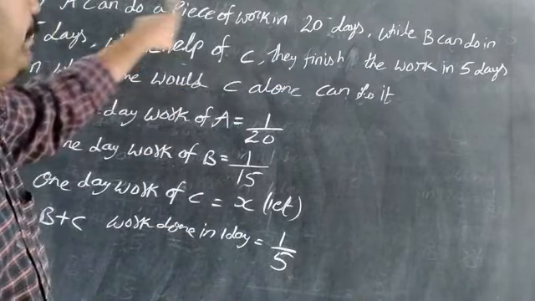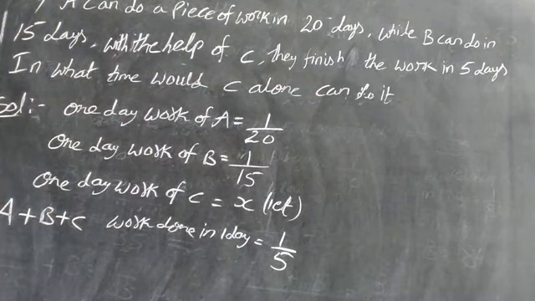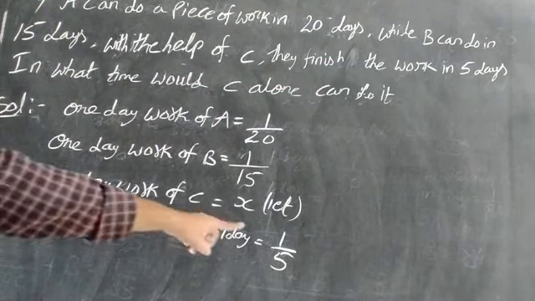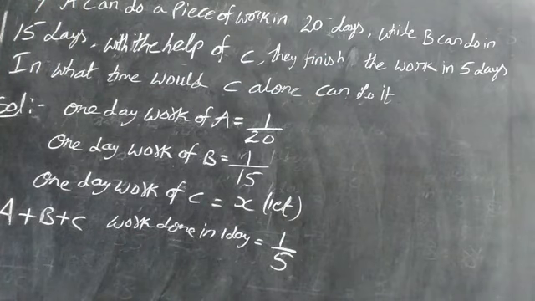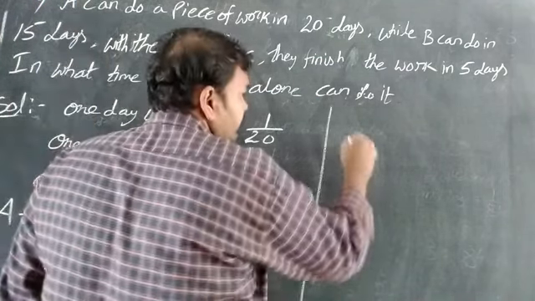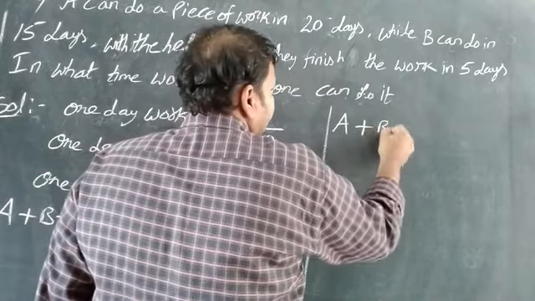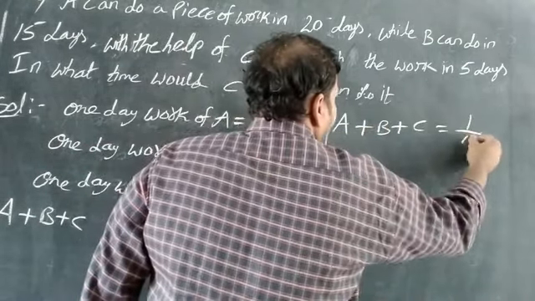They completed the work in 5 days. They finished the work in 5 days means A plus B plus C worked for 1 by 5 in one day. Substituting: A plus B plus C is equal to 1 by 5.